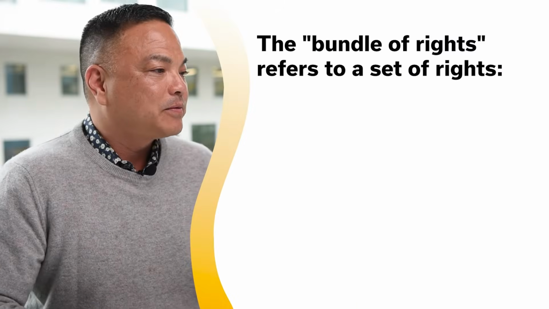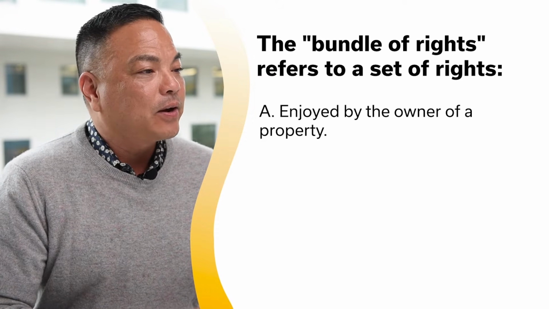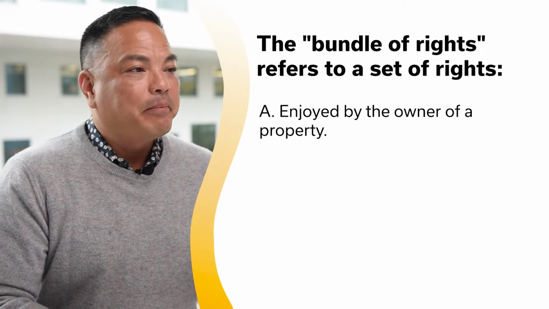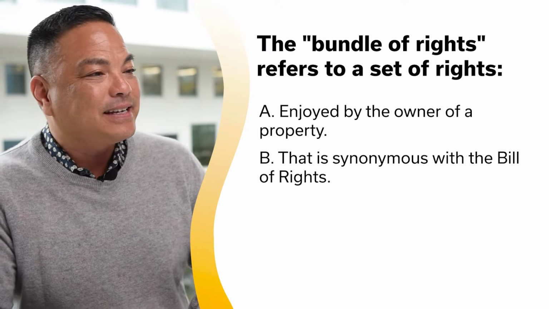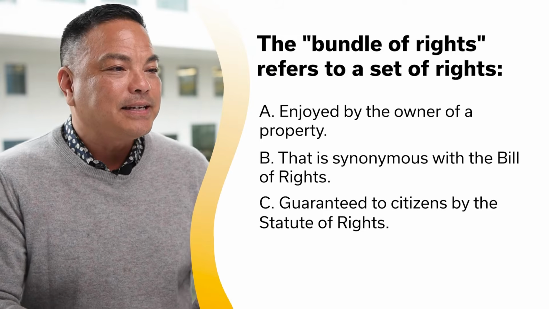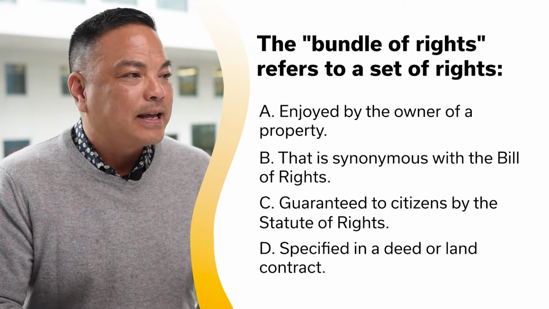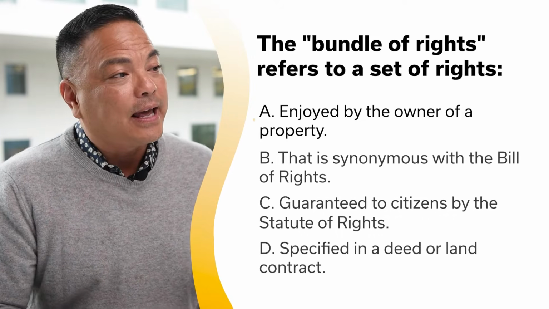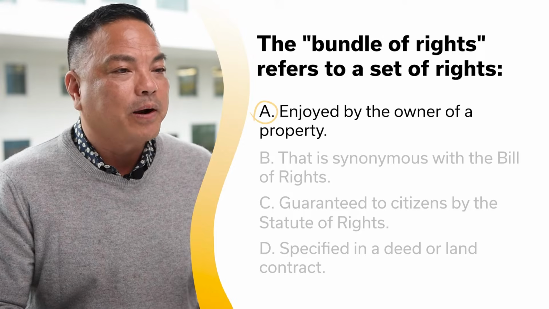The bundle of rights refers to a set of rights. A, enjoyed by the owner of a property. B, that is synonymous with the Bill of Rights. C, guaranteed by citizens by the Statute of Rights. D, specified in a deed or land contract. And the answer is A as in apple, enjoyed by the owner of a property.